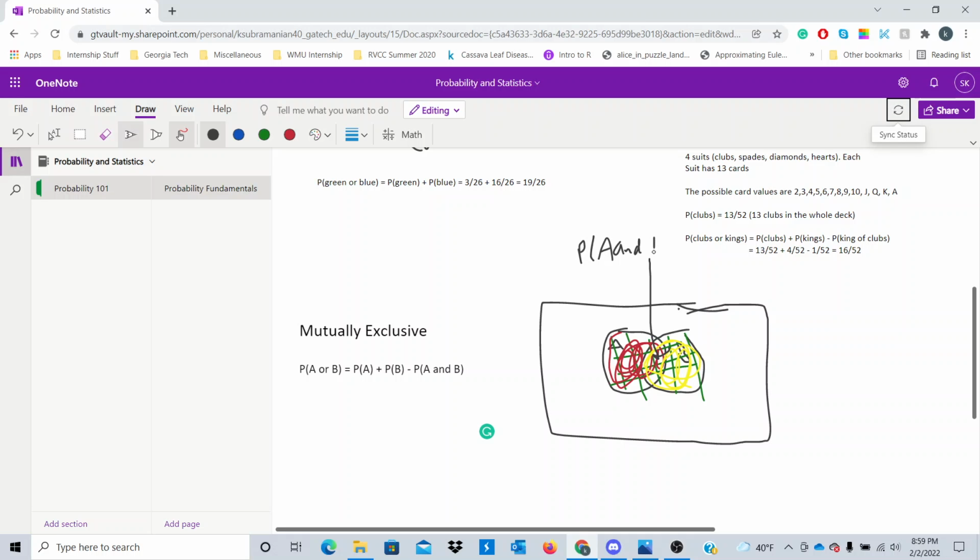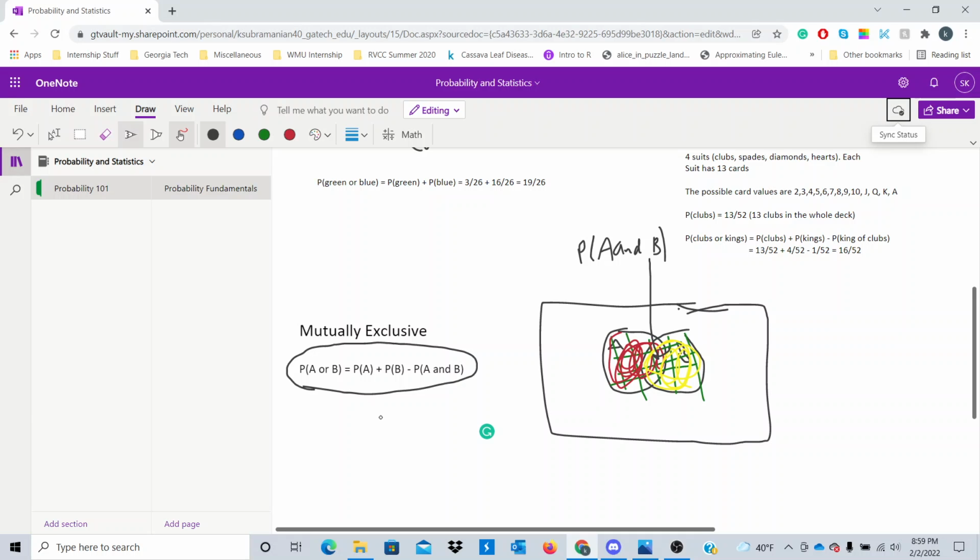So when we're adding the red and yellow regions, that's adding probability of A plus the probability of B. But you also are adding the overlap twice. So we have to subtract out the overlap. So that's why this is the formula to find the probability of A or B happening, right?